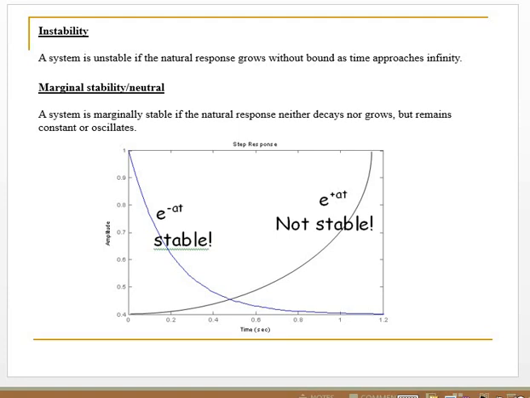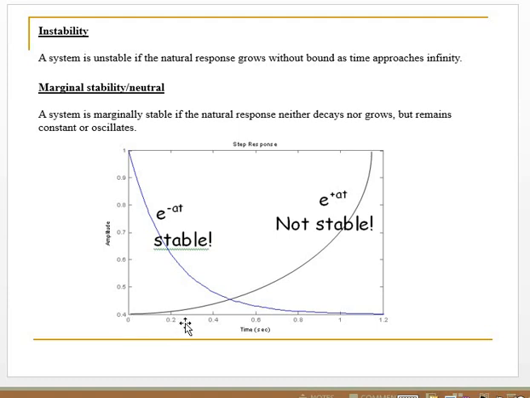From the following graph, we can differentiate between stable and unstable. The stable system responds like the blue graph. You see that as time increases, the response is reduced, and as time approaches infinity, the response goes to zero.